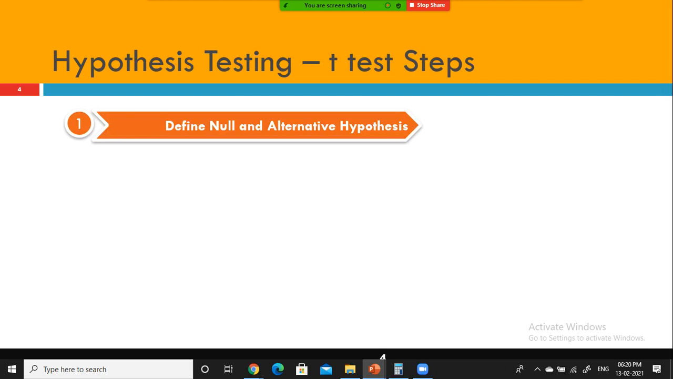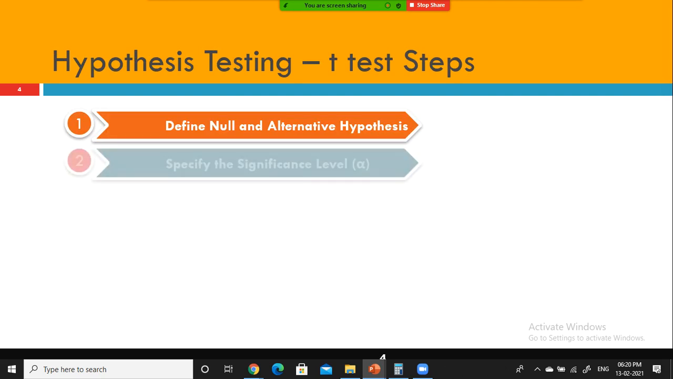The t-test is also the same as the z-test, except that you cannot use the population standard deviation because you don't have it, and the sample size is supposed to be close to 30 only. It should not be more than 30.